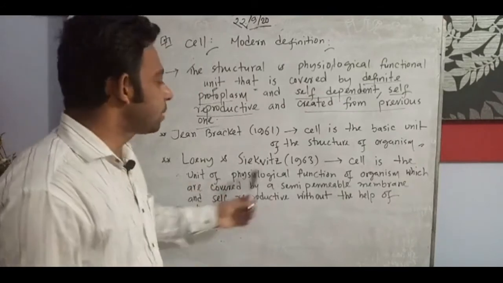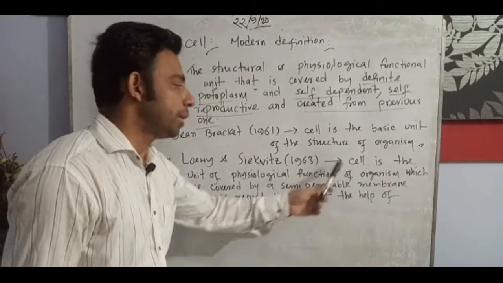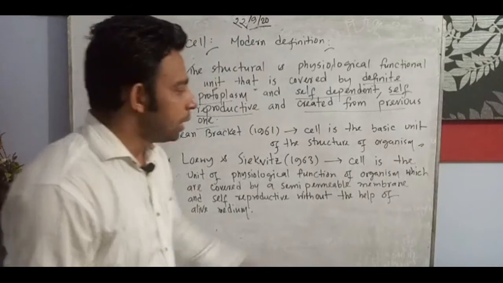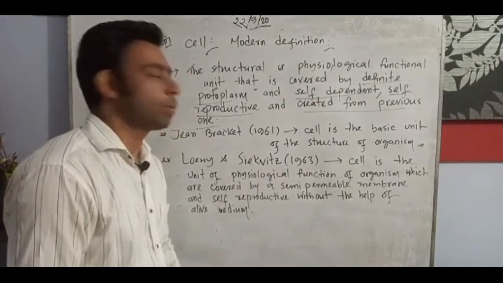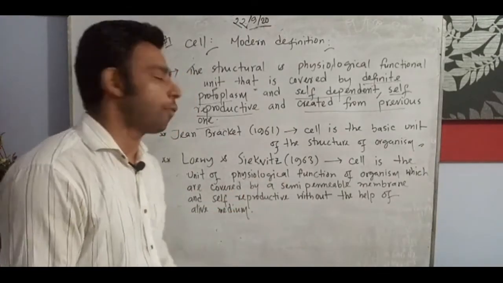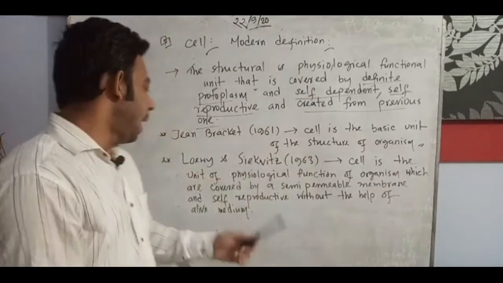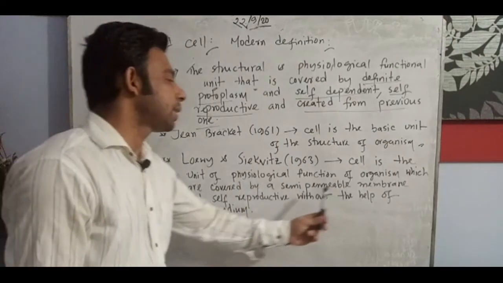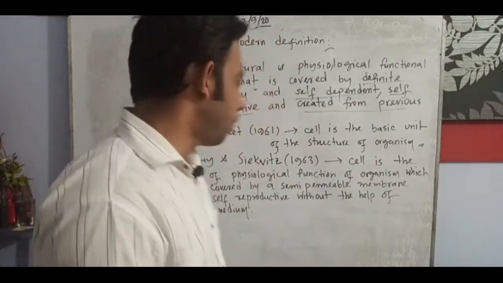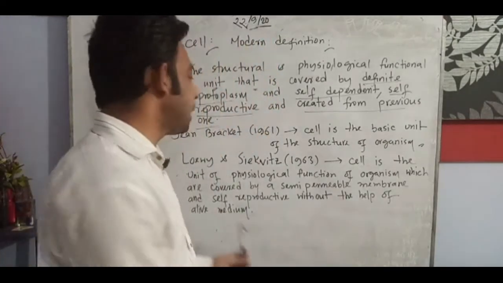So Loewy and Sienkiewicz in 1963 said the cell is the unit of physiological function of the organism. All kinds of physiological function done by the organism have the cell as their basic unit, which is covered by a semi-permeable membrane, and the cell reproduces.